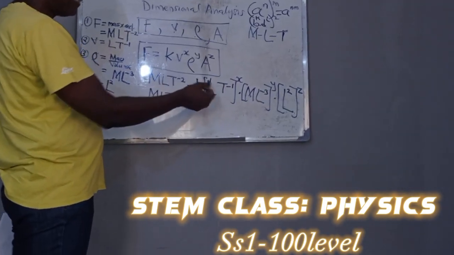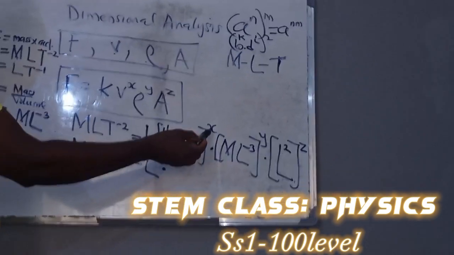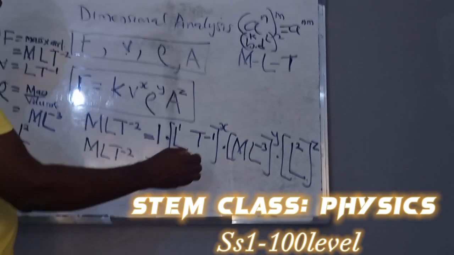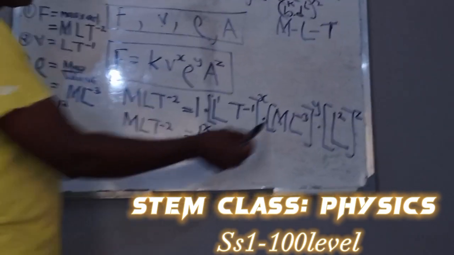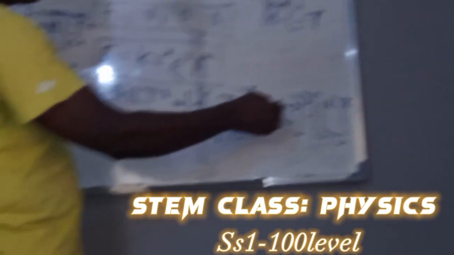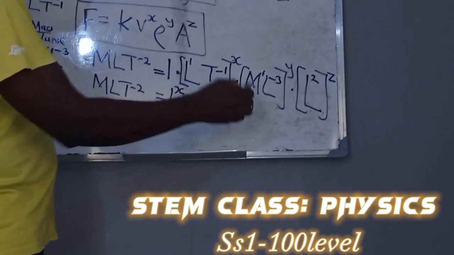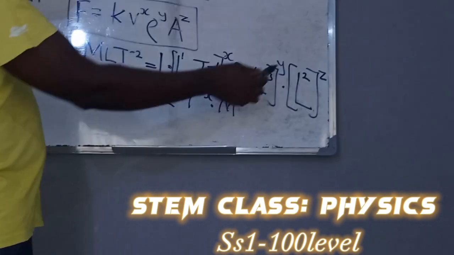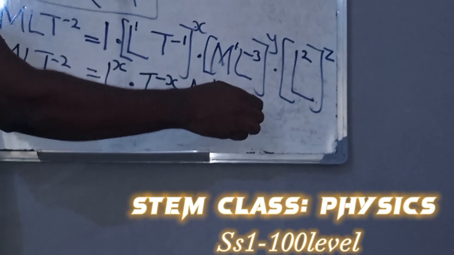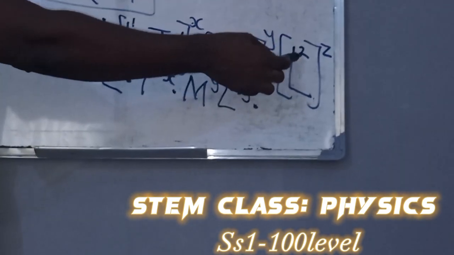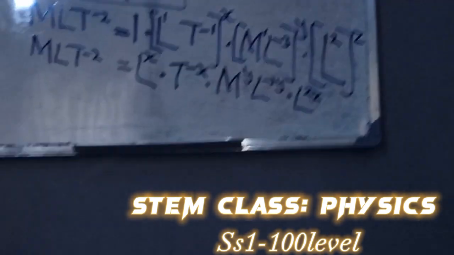So 1 times this, that will be L raised to power x. 1 minus 1 times x, that will be T raised to power minus x. We are opening up all the brackets now. This is M, no exponent, it is 1. You assume that it is 1. 1 times y, that is M raised to power y. Then minus 3 times y, that is L raised to power minus 3y. Then here we have 2 times z, that will be N raised to power 2z.